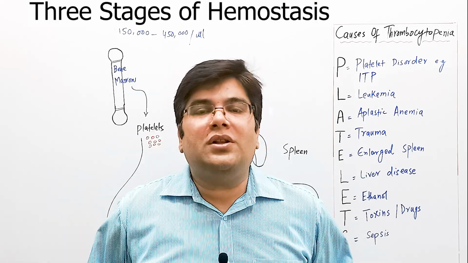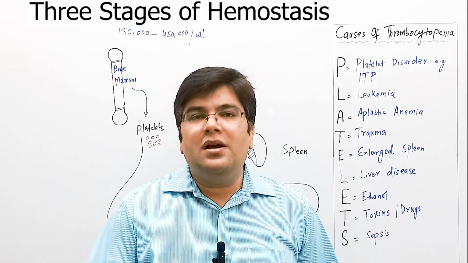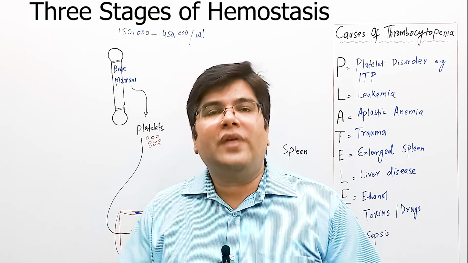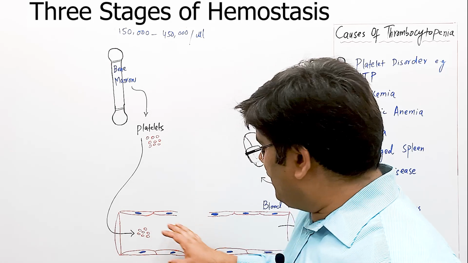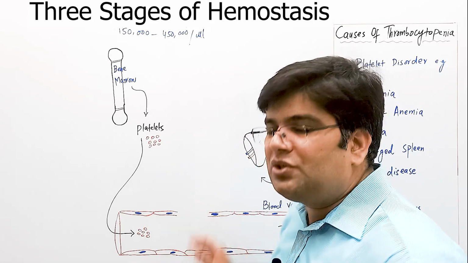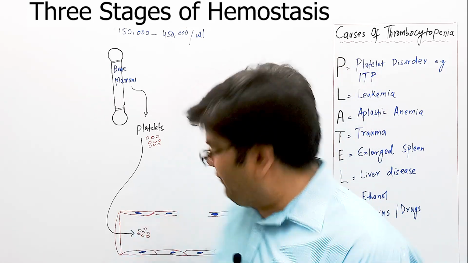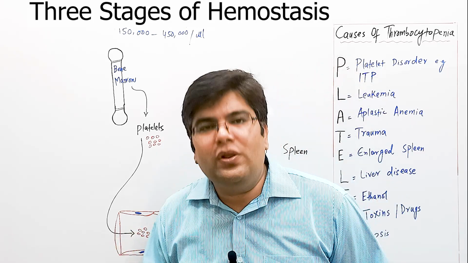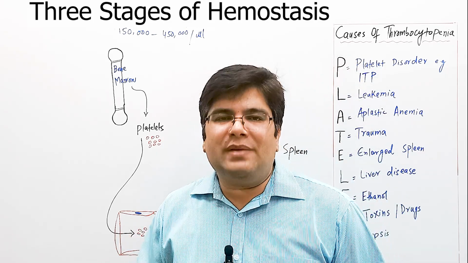I hope you can recall the three stages of hemostasis, which are vasoconstriction, platelet plug formation, and then blood clotting. Whenever there is trauma to the vessel wall, in order to prevent bleeding from this damaged vessel, the first step will be vasoconstriction, which will decrease its diameter and decrease the blood flow. Hence, hemostasis to some extent can occur.